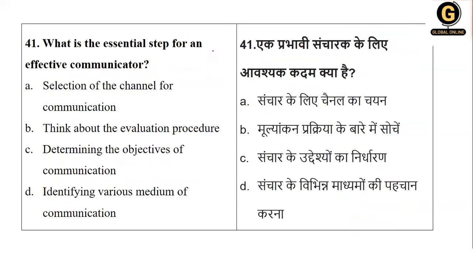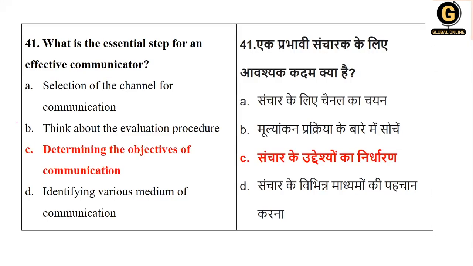Next, what is the essential step for an effective communicator? Selecting a channel, think about evaluation, determine the objective of communication, identify the medium. See, before you do all this, channel is important, evaluation is important, medium is also important. But before you do all this, it is very important for you to know why you are communicating. It means your objectives play an important role. So your option number C is the right answer.